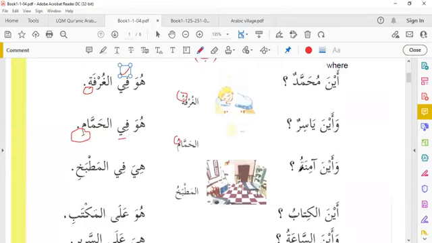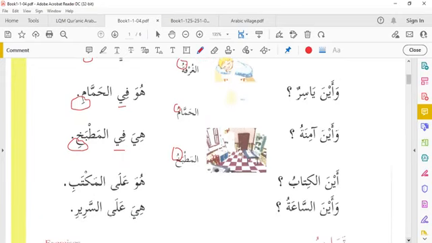Wa aina aminatu, and where is Amina? Al matbakhu. Al matbakhu is genitive case. Hiya fil matbakhi. Because of fi, because of the preposition, it changed into a genitive case. Ainal kitabu, where is the book? Huwa alal maktabi. It is on the table. Because of ala, it is majroor.